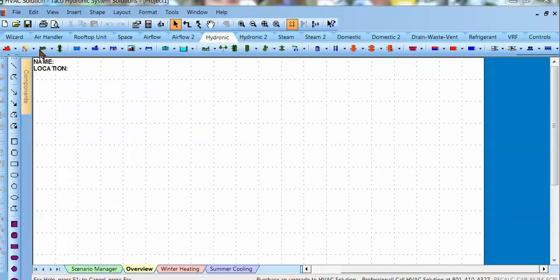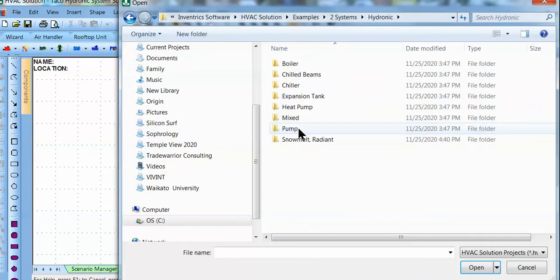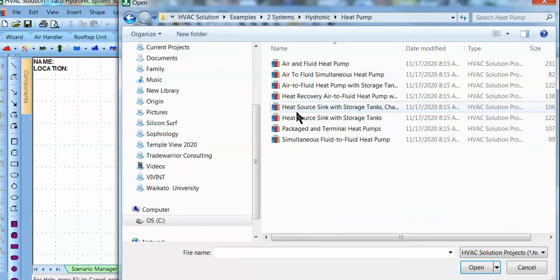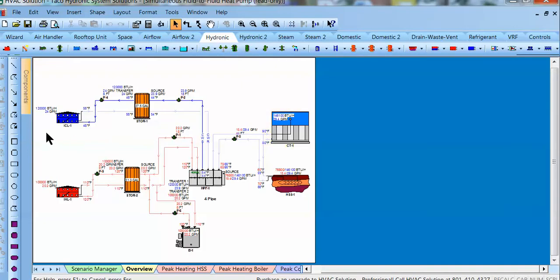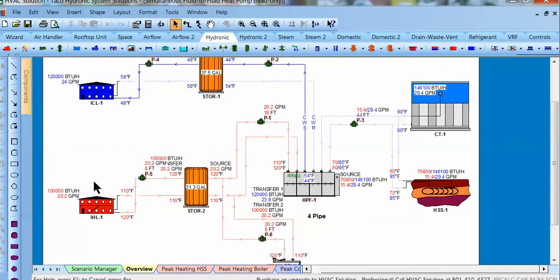If we go to Open Example, Systems, Hydronics, we have various heat pump projects. I'm just going to select this one, Simultaneous Fluid-to-Fluid Heat Pump. So here we have a basic system.